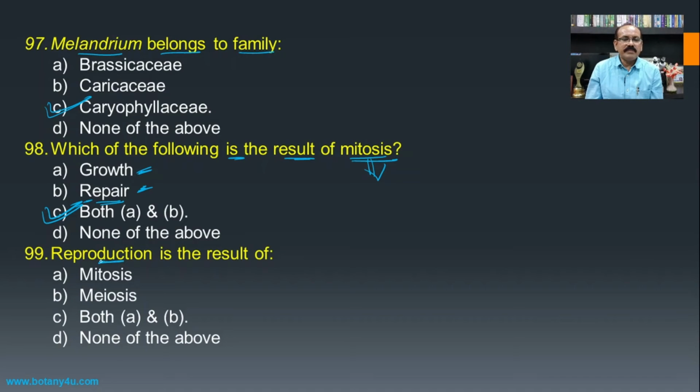Then reproduction is the result of, if we see the process of reproduction, which means formation of a new organism from a pre-existing one, that involves mitosis and meiosis also. For the formation of the gametes or spores, meiosis is required, and after that there is a need to carry out different divisions by mitosis to increase the number of cells, and hence mitosis and meiosis both play a role in the process of reproduction, and hence both A and B become the answer for this question.